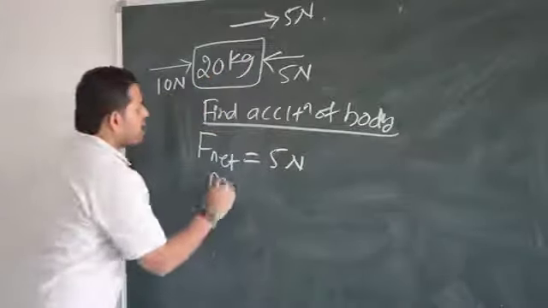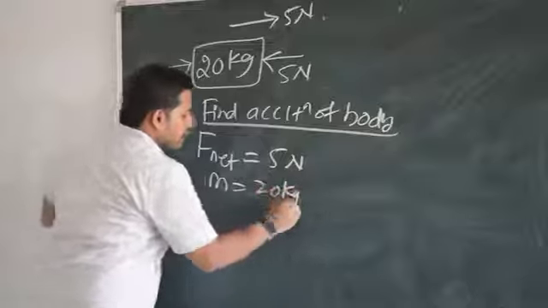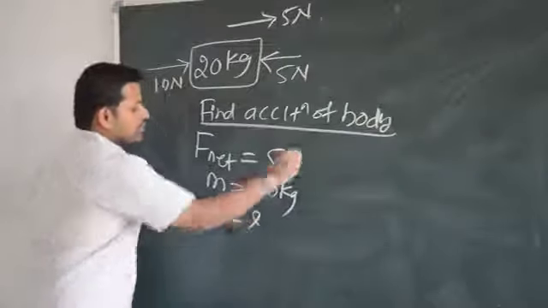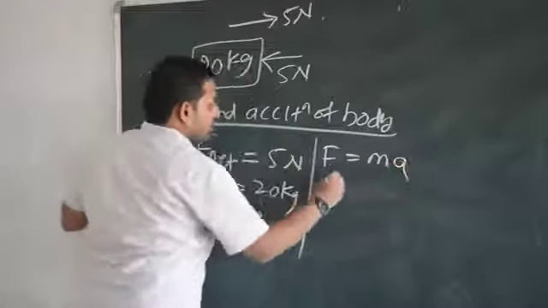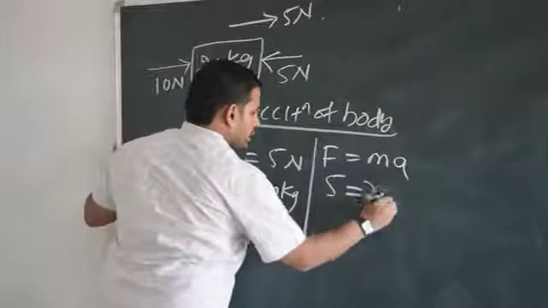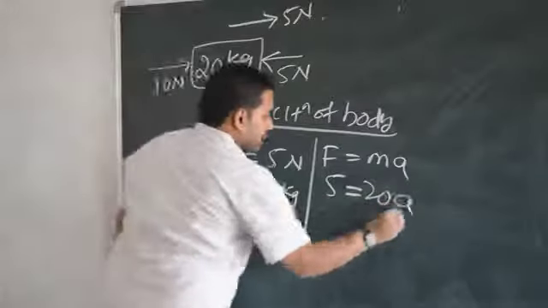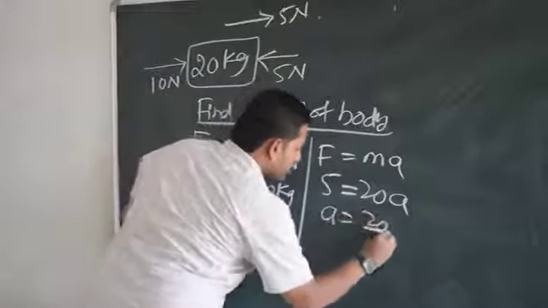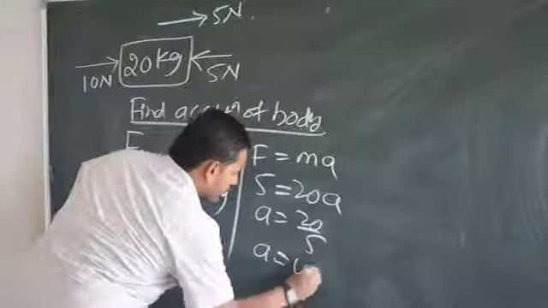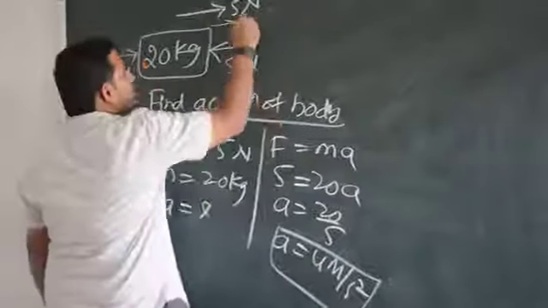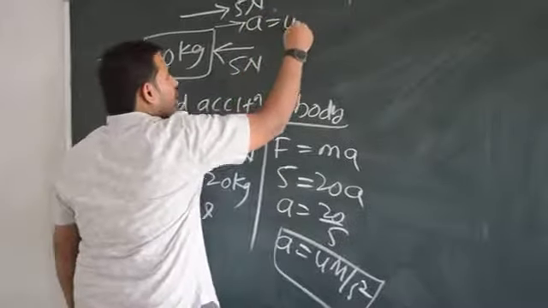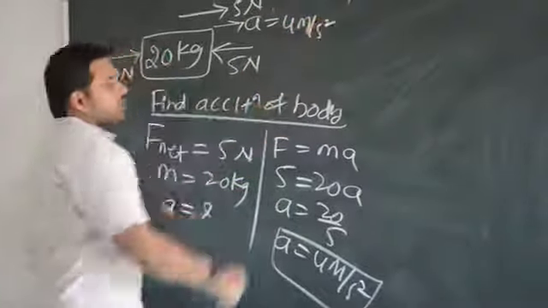Okay. Now I have mass of 20 kg. Now they are asking you acceleration. How to find this? F is equal to m into a. F is already 5. So m is going to be 20, it is given, into a. So a is equal to 5 divided by 20. So a is equal to what? 0.25 meter per second square. In which direction? In the net force direction. I will get acceleration in the net force direction.